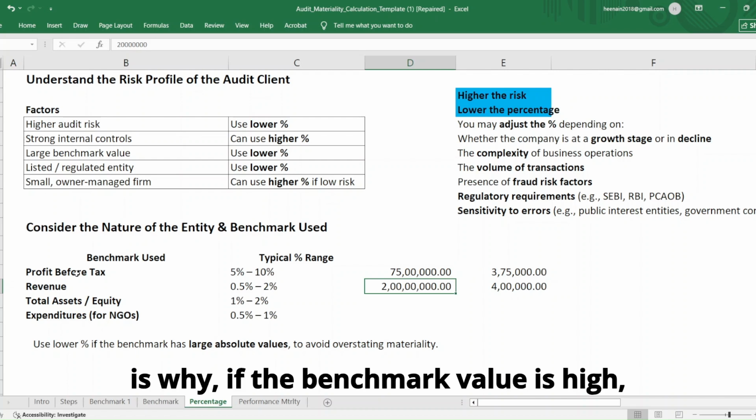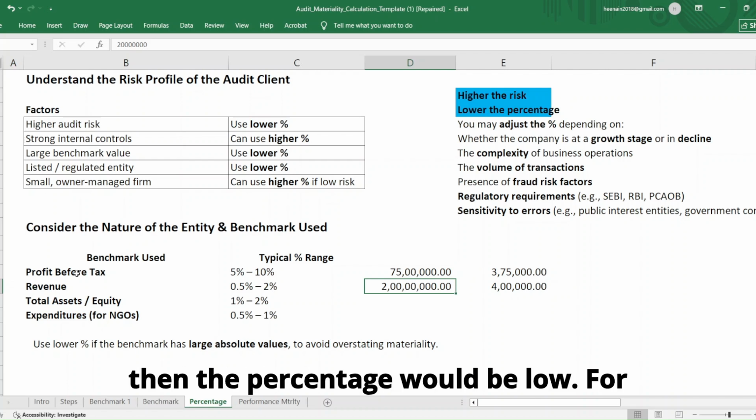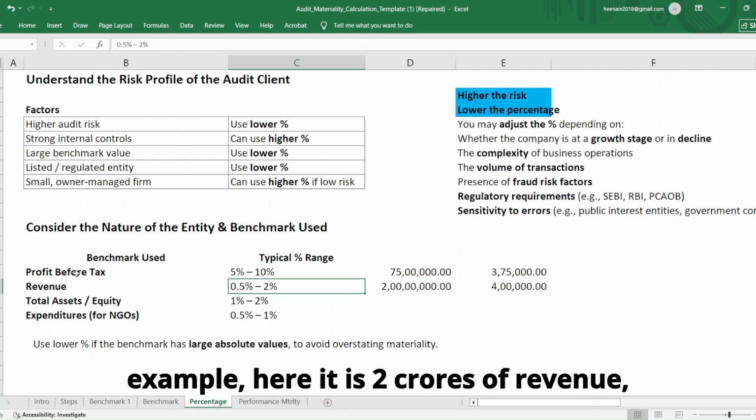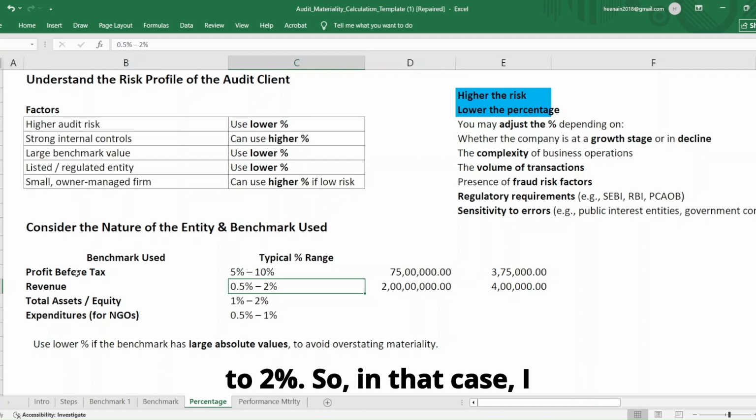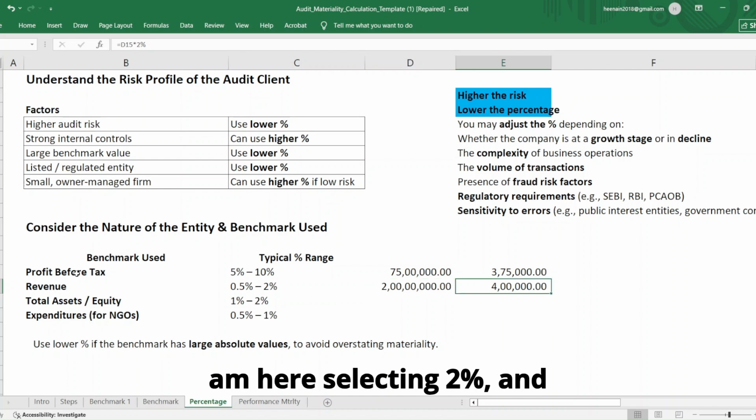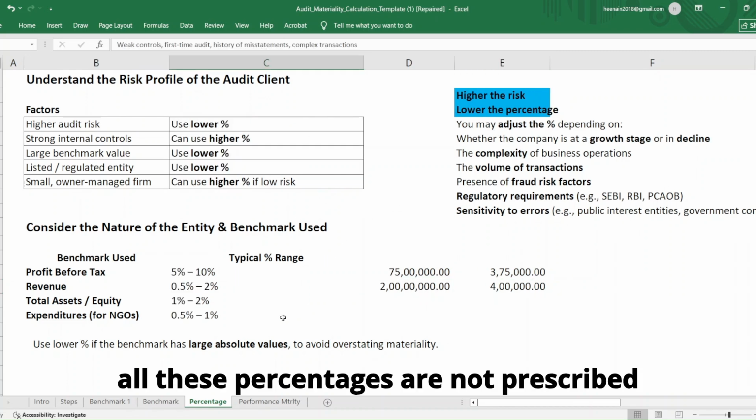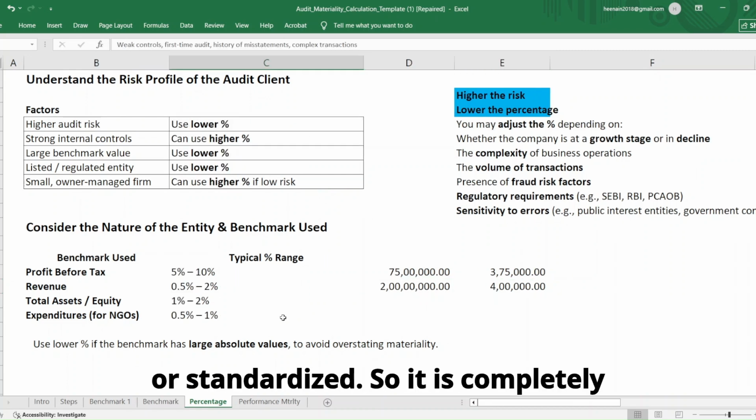So that is why if the benchmark value is high, then the percentage would be low. For example, here it is 2 crores of revenue and the typical range for revenue is 0.5% to 2%. So in that case, I'm here selecting 2%. The materiality value in this case is 4 lakhs. So all these percentages are not prescribed or standardized.